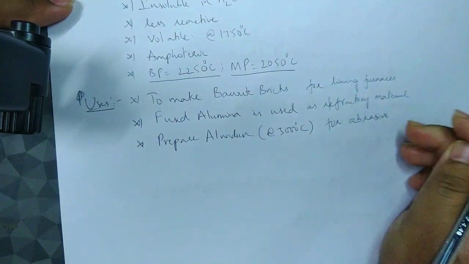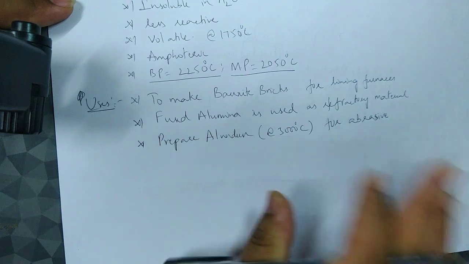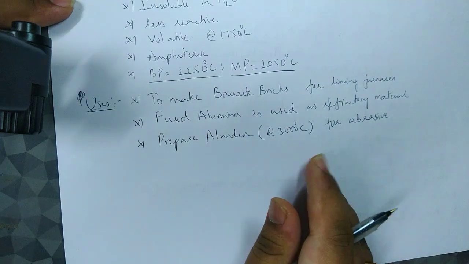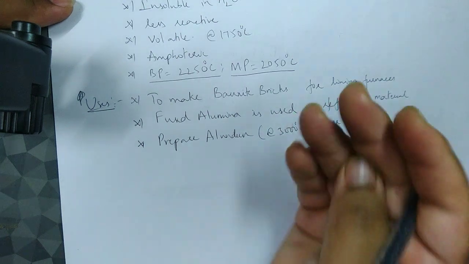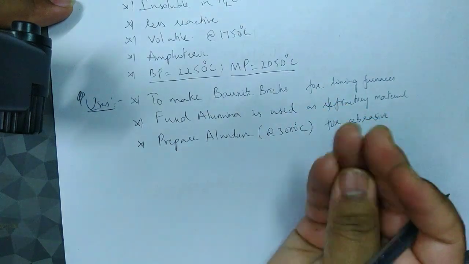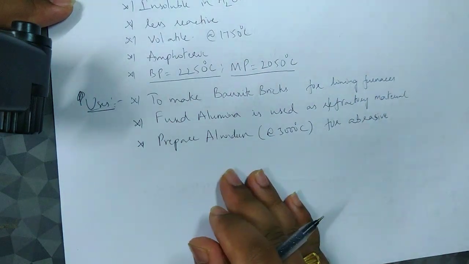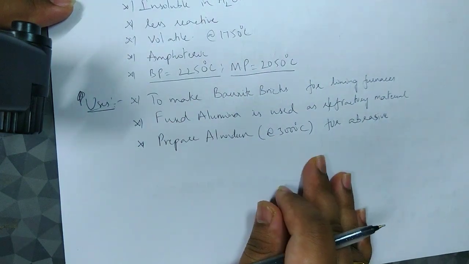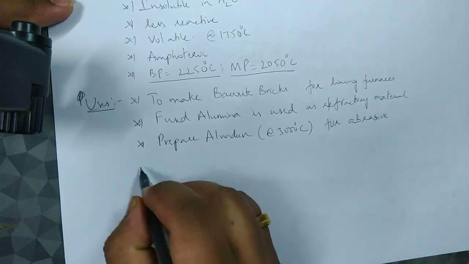Just like for smoothening wooden doors, the carpenters use something that is like rough paper, okay, and they keep on rubbing it on the wood such that it becomes soft. So same thing, alundum is like that.